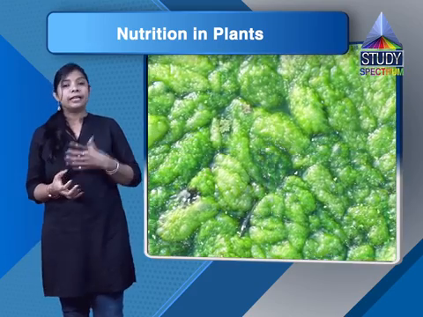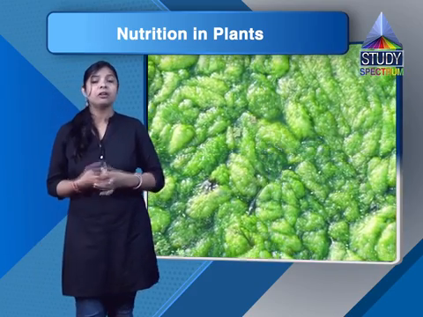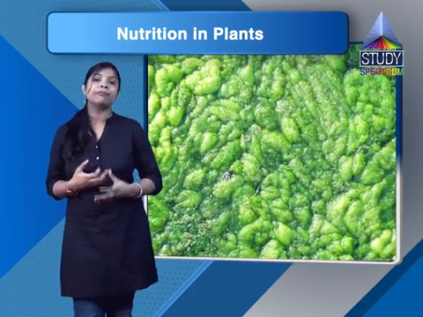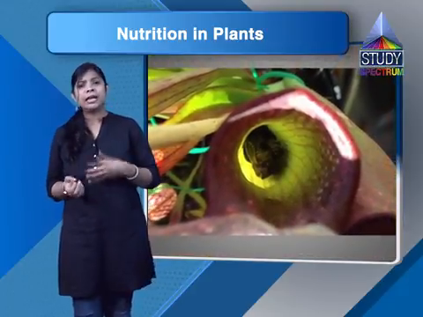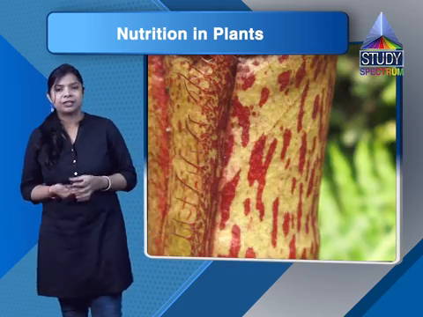In saprotrophic mode of nutrition, the organism derives its food from dead and decaying organic matter like bread, mold and other fungi.